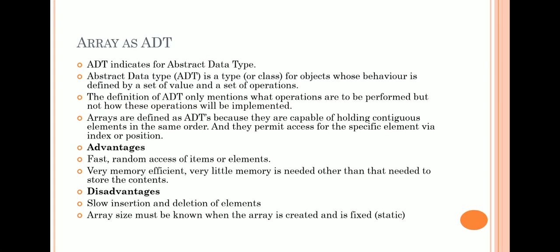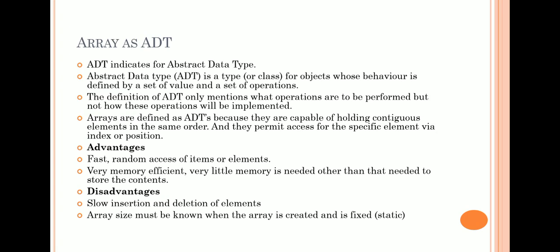Then array as ADT. What is ADT? ADT is nothing but abstract data type. Abstract data type is a type or class for objects whose behavior is defined by a set of values and a set of operations.